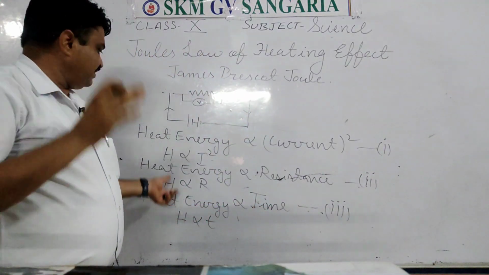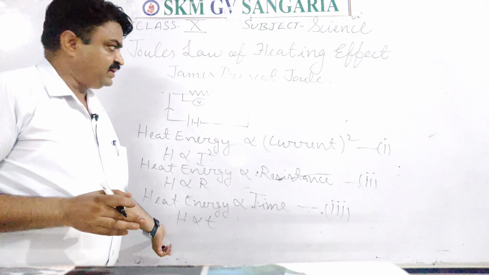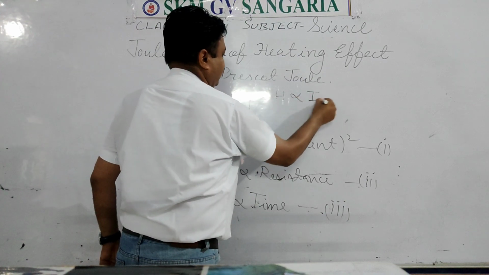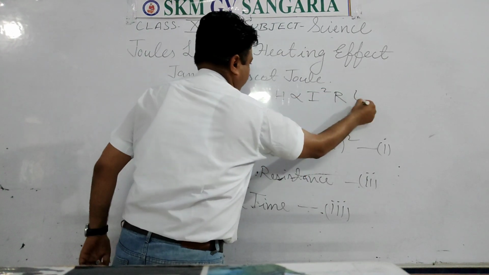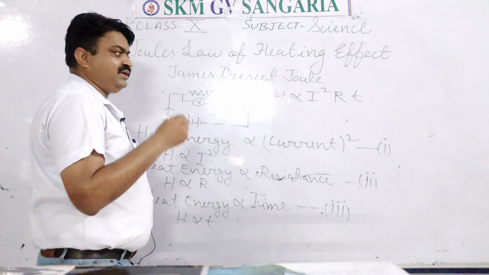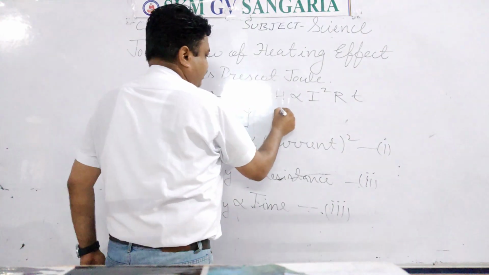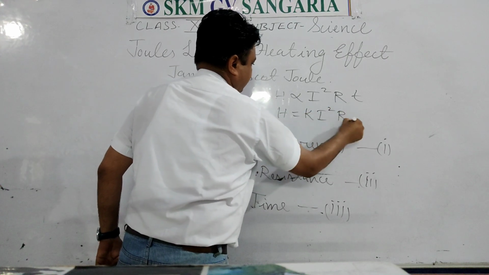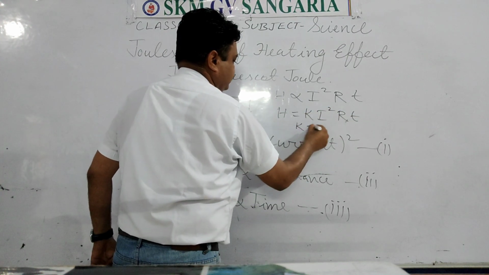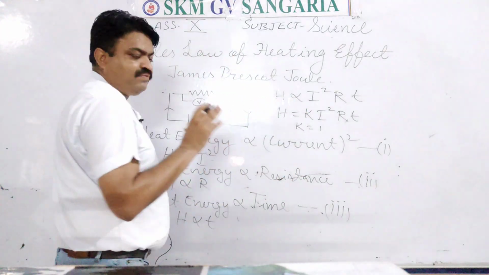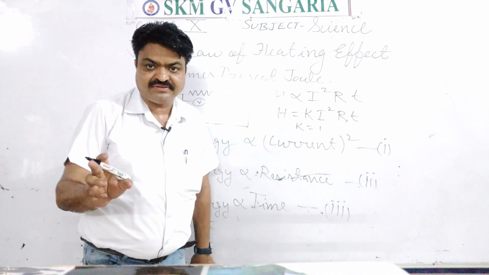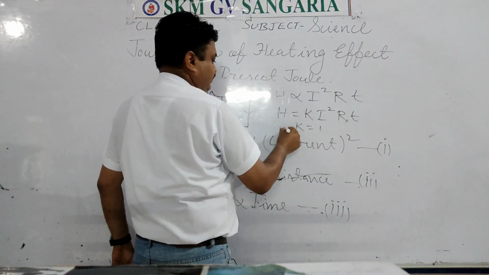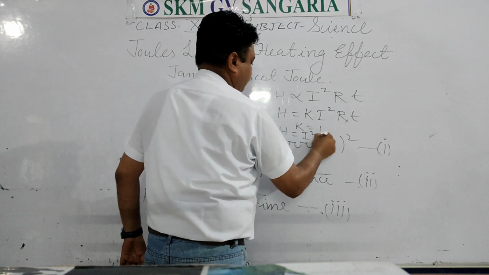Now by combining first, second and third, what do you get? You get heat energy is proportional to I square R T. Now you will take K as a constant and heat energy is equal to K I square R T. Here the K value is 1. So the formula that you will get for the heat energy is H equal to I square R T.